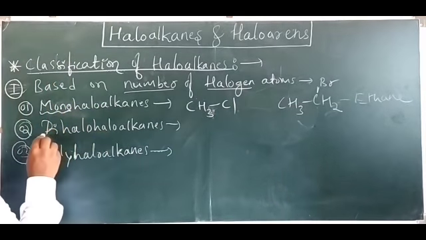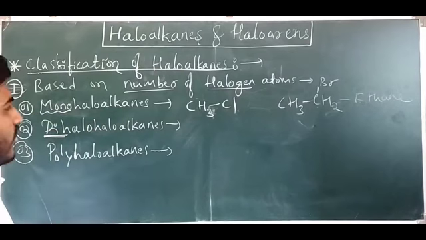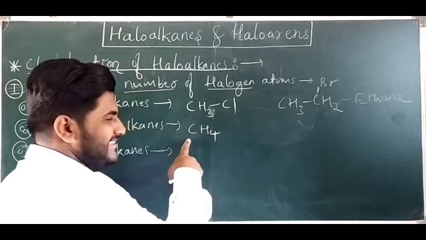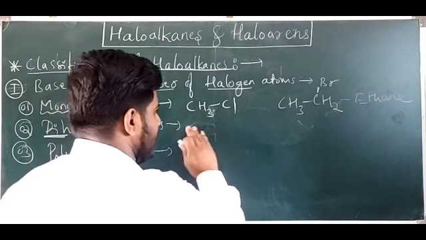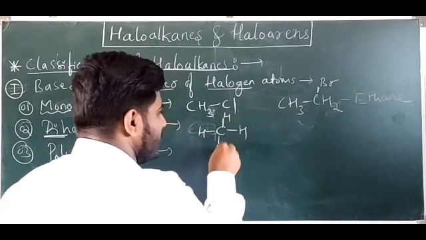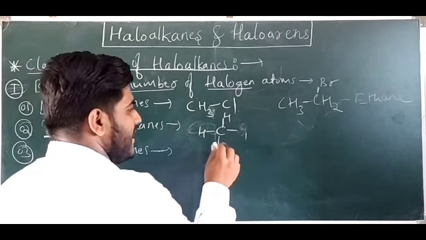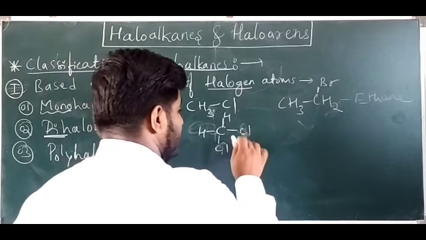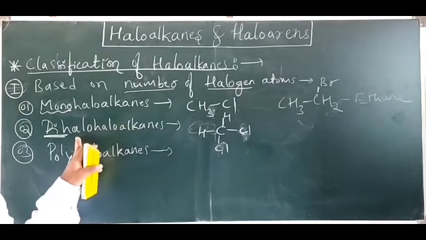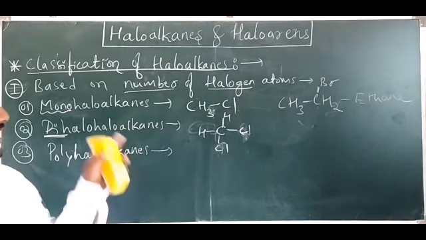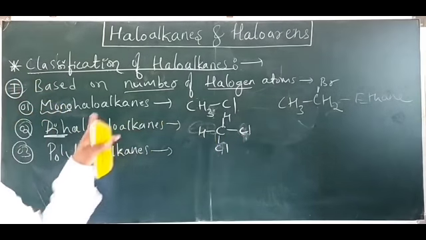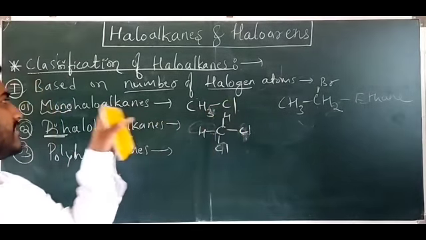In the second category, look at here, di. Di means two halogen groups. Take the same thing, CH4, your methane, right? Two hydrogen atoms are replaced by two halogen atoms. So that is called dihaloalkanes. I hope you understood. Two hydrogen atoms replaced by two halogen atoms is called a dihalo. Only one hydrogen atom replaced by one halogen is called a monohalo.